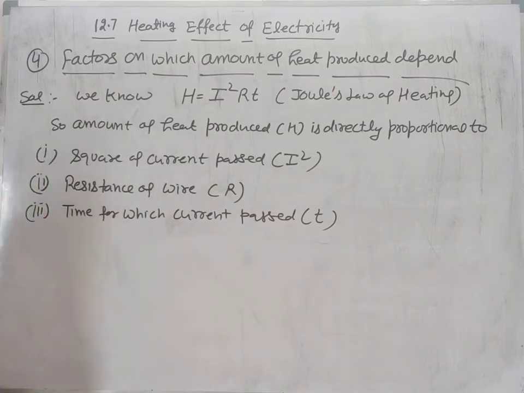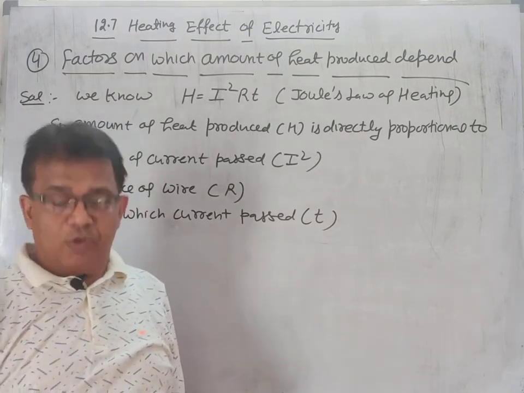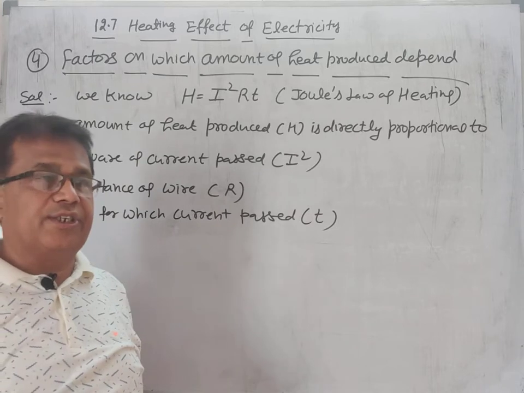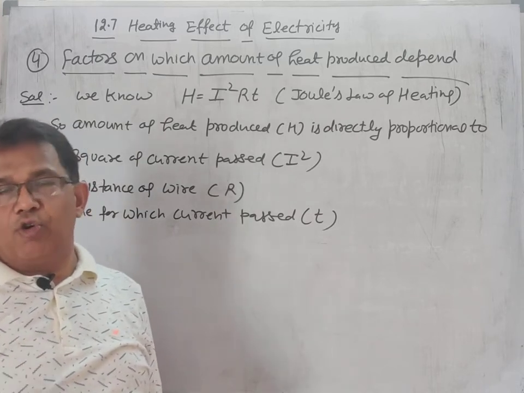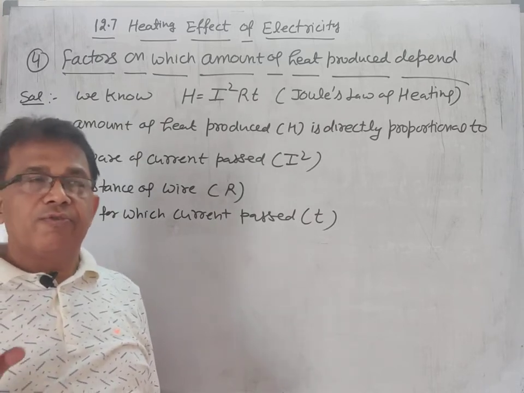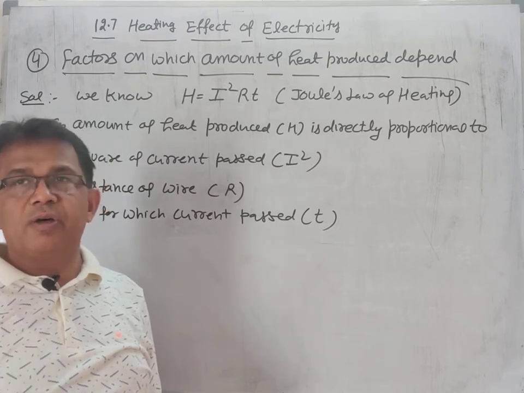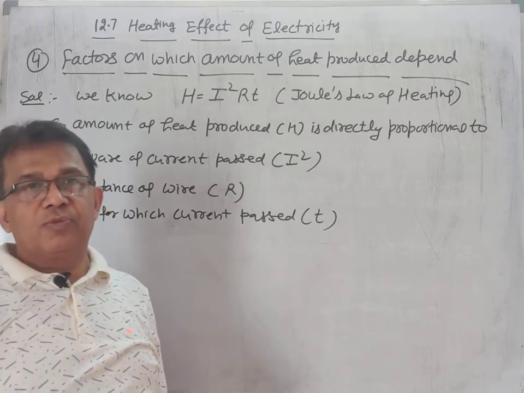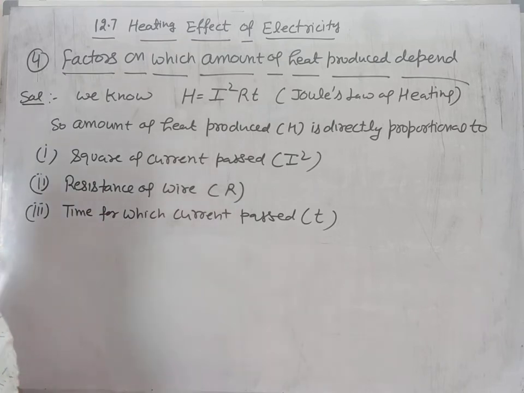Now, you may have seen that core of the electric heater never becomes red hot, while filament of electric heater becomes red hot. Why? So reason is again in the resistance.